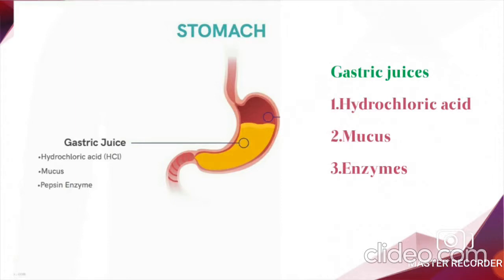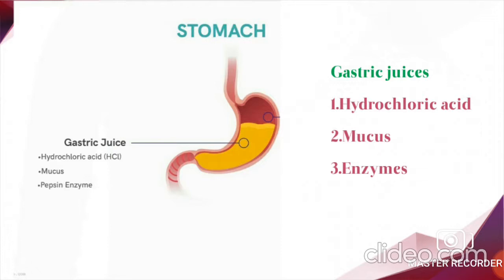Here hydrochloric acid takes care of two things. Firstly, it kills all the harmful bacteria and microbes in the food. Understood? And secondly, it provides the acidic medium needed for digestion of food by the enzymes. Understood? What are the two main functions of hydrochloric acid? First of all, it kills the harmful bacteria and microbes in the food. And secondly, it provides the acidic medium needed for the digestion of food by the enzymes in the stomach.